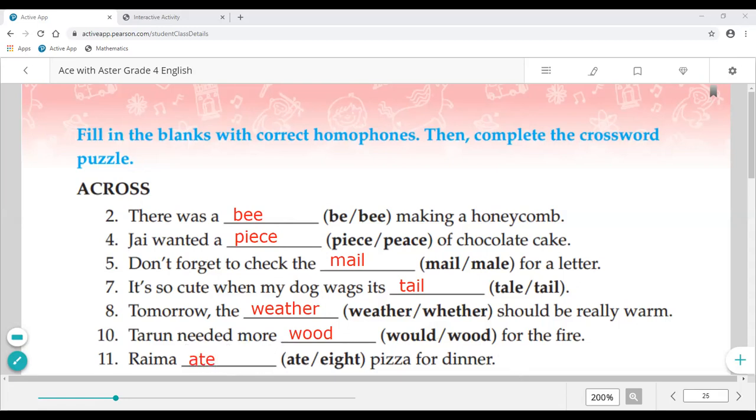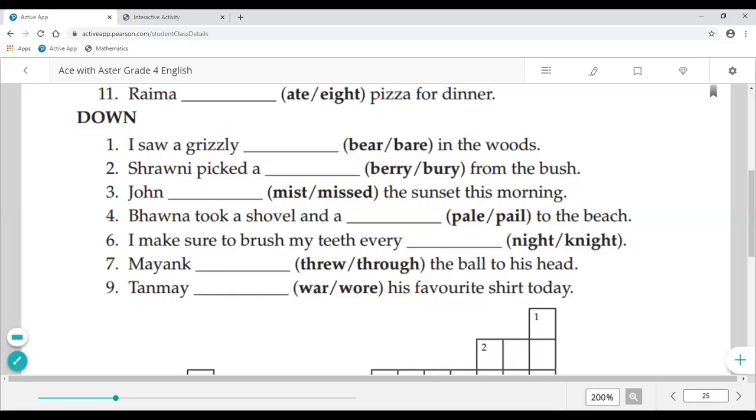Eight. Okay, class? Next is: I saw a grizzly dash in the wood. Bear. B-E-A-R. Bear. Bear means bhalu. Next is: Ronnie picked a dash from the bush. Berry. B-E-R-R-Y. John dashed the sunset this morning. Missed or missed? Missed.